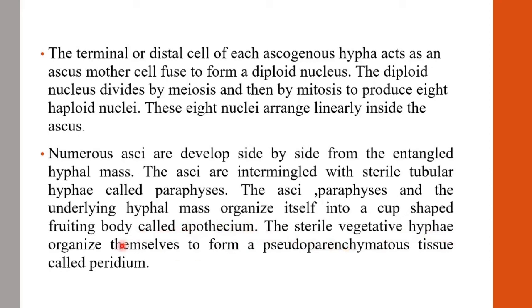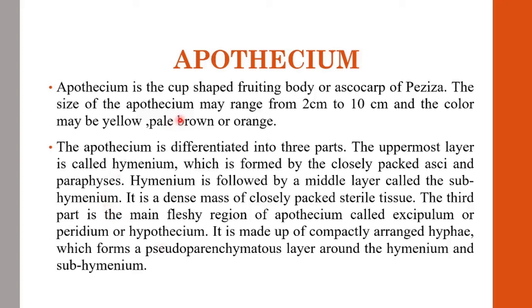Next, we can see the structure of the apothecium. It is a cup-shaped fruiting body or the ascocarp of Phaceae. The size of the apothecium may range from 2 cm to 10 cm, and the color may vary according to the species. The apothecium has 3 different parts. The uppermost layer is called the hymenium, which is made up of closely packed asci and paraphyses.